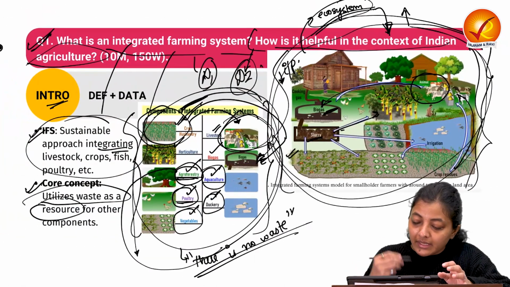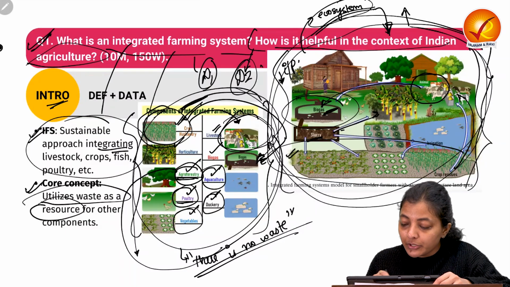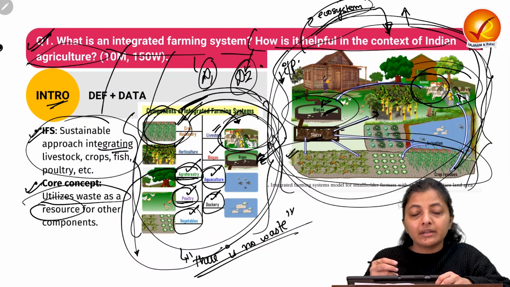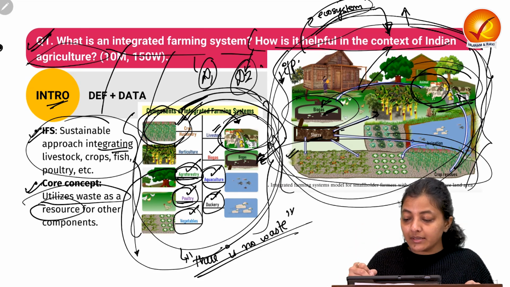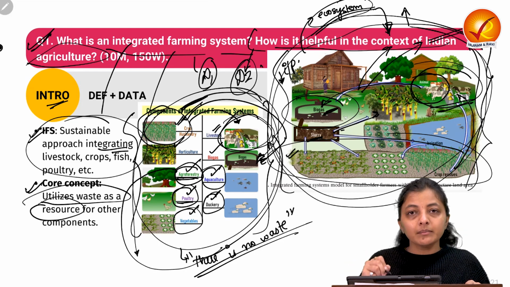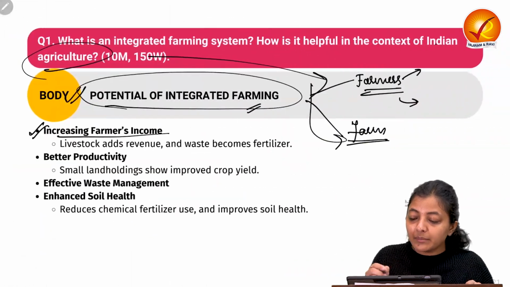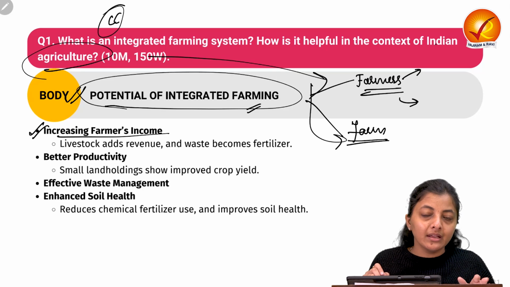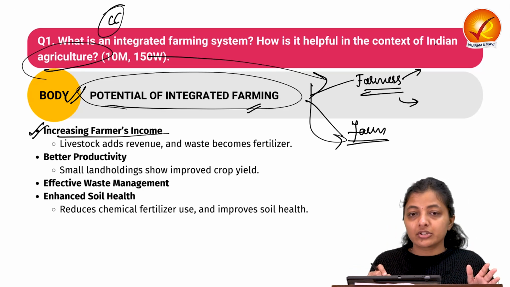The farmer can take returns by selling this, by reducing the input cost of fertilizer, and by selling the meat, milk, etc., from the poultry and the cattle. It also helps in increasing the farmer's income and diversifying it, and it helps with climate change impact, because climate change is a reality, and it impacts agriculture and water resources very disproportionately and harshly.